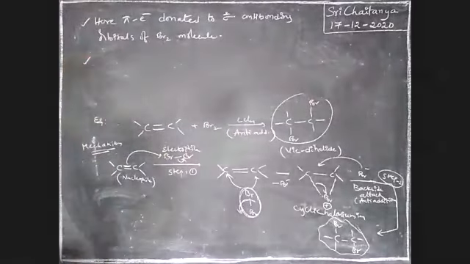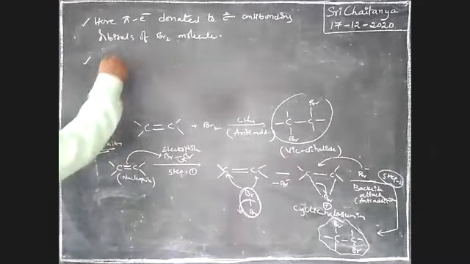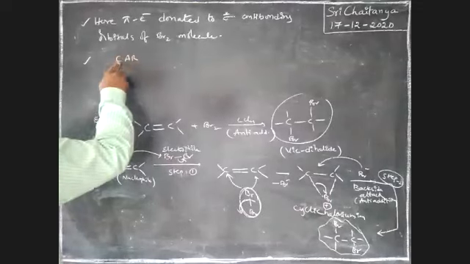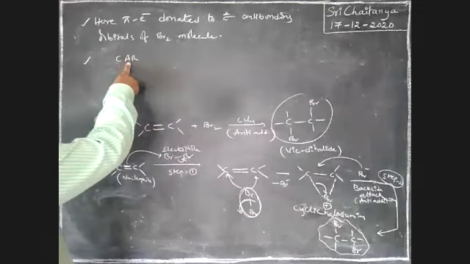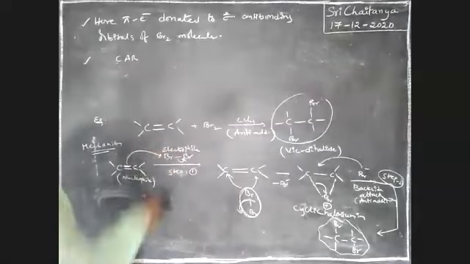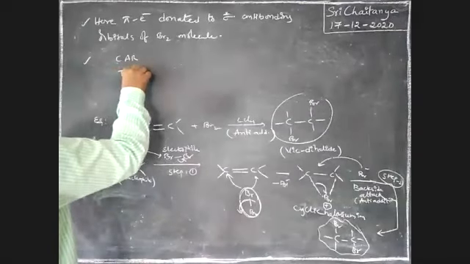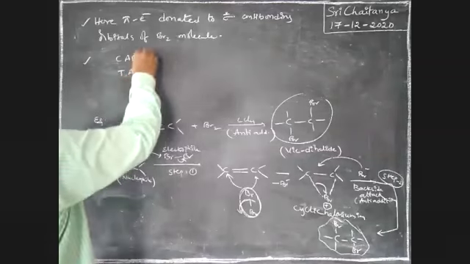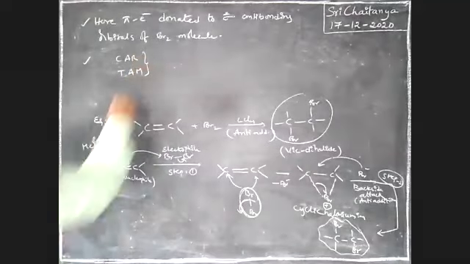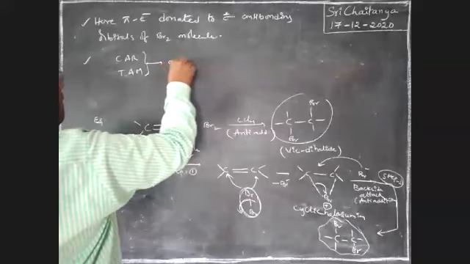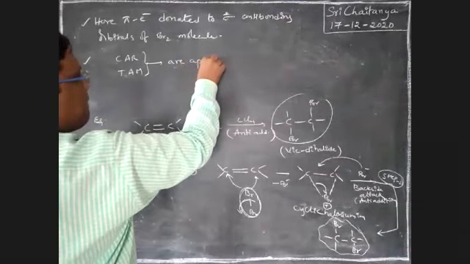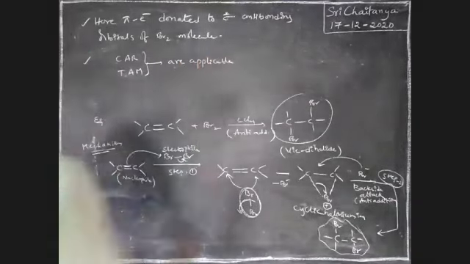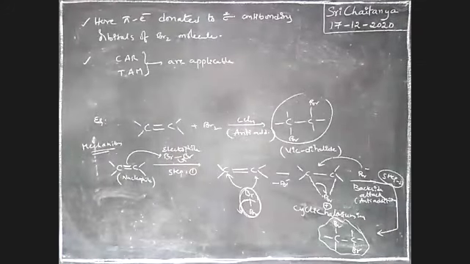Next point. CAR: if a cis compound is taken, anti-addition takes place and a racemic mixture is the final product. TAM: if a trans compound is taken, anti-addition gives meso as the product. CAR and TAM are applicable here, boys.